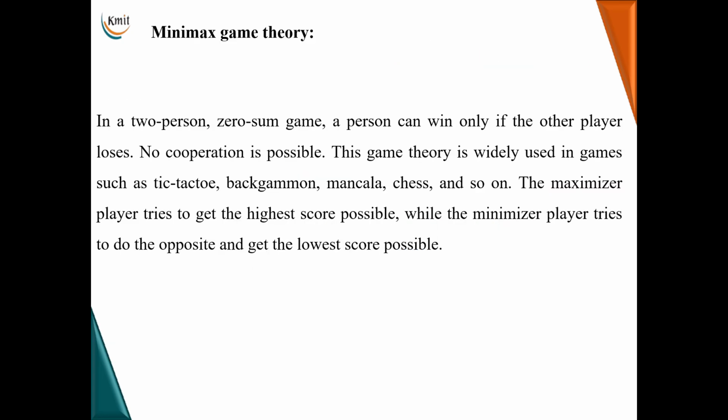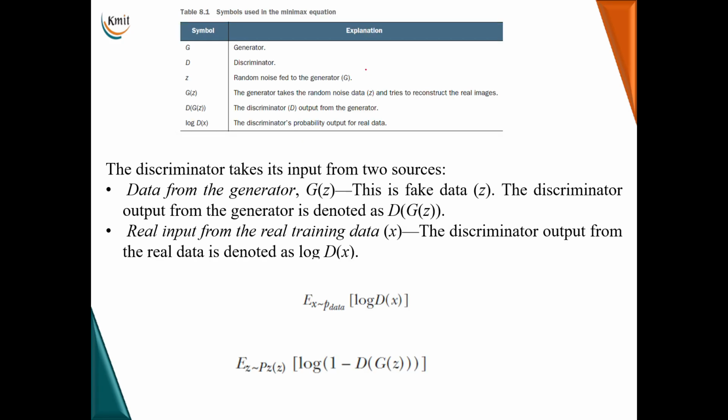So this is nothing but called minimax game theory, which is played between two players. The maximizer player tries to get the highest score possible, while the minimizer player tries to do the opposite and get the lowest score possible. These are the terms which are used in the equation.